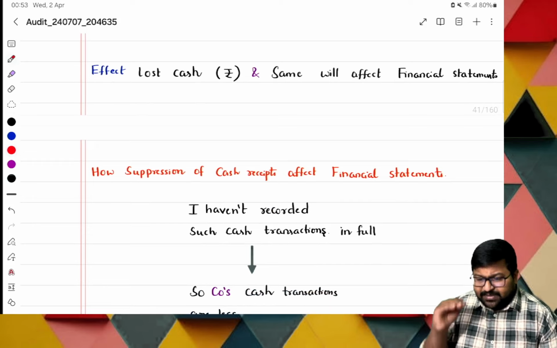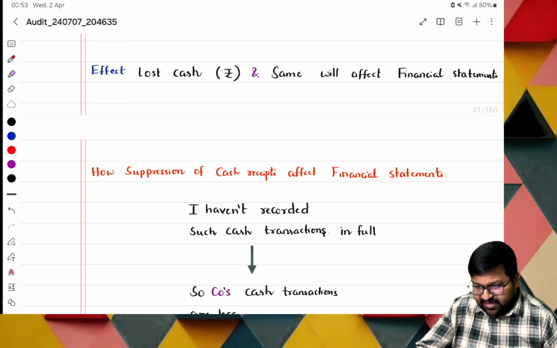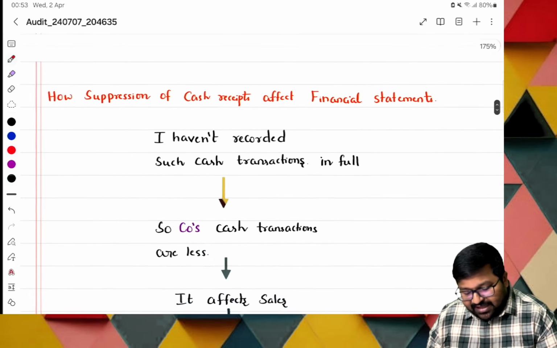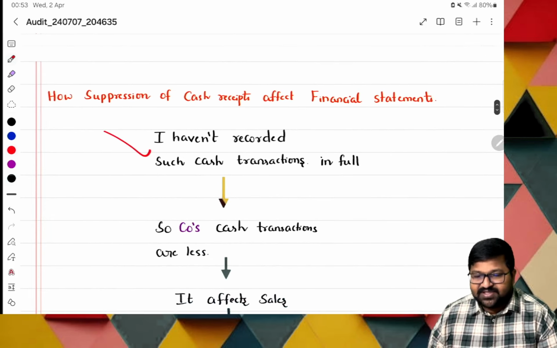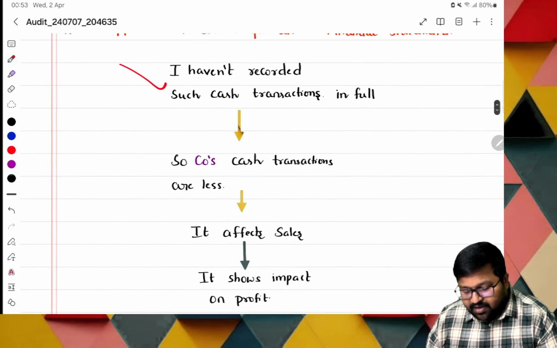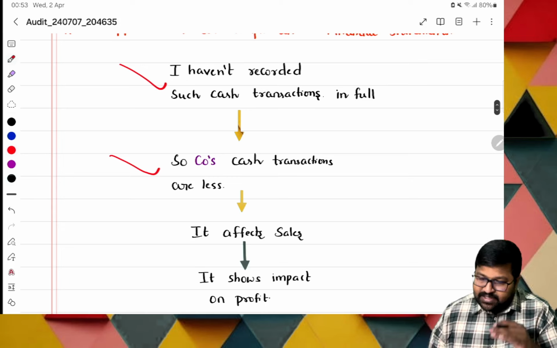Sir, we suppress the cash receipts now. How are they affecting the financial statements? That we shall see. First, I haven't recorded the cash transaction in full. Next, what will happen, ma? The company's cash transactions are less.